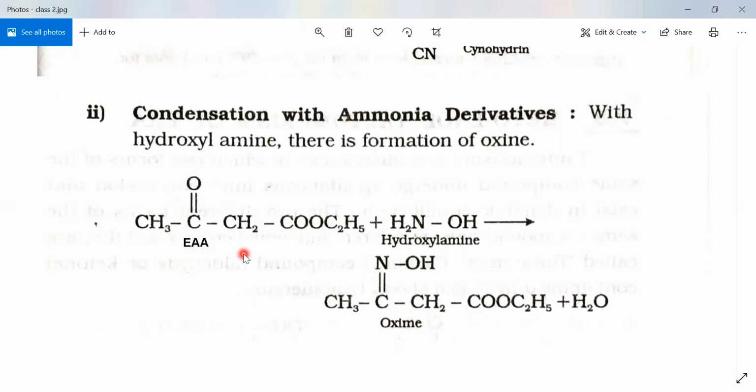Now with this I am concluding today's video. In the next video, I am going to continue with the reactions due to the enol group. We have seen two reactions due to the keto group. Next class I will continue with the reactions due to the enol group.